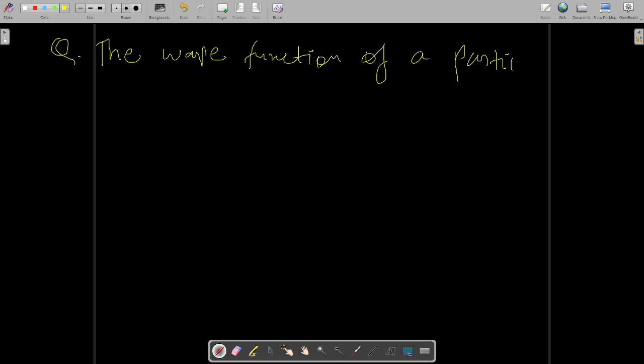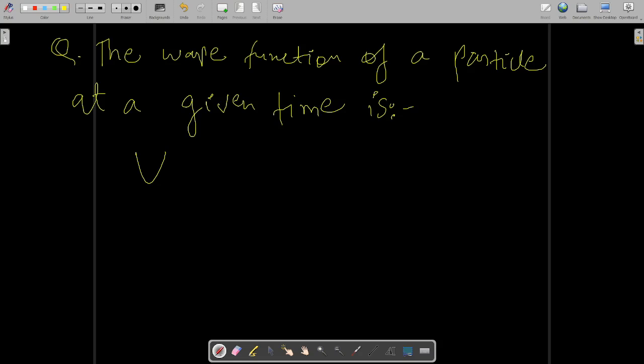Okay, so now let us solve one more question. This is not your PYQ, this is an extra question which I am giving. The wave function of a particle at a given time is written like this.